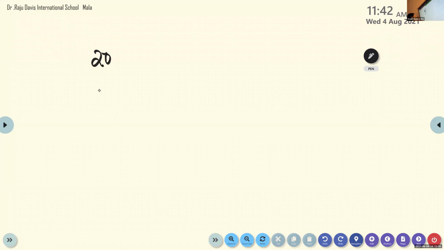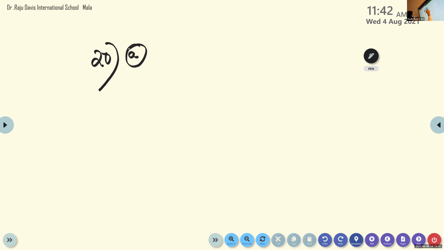We will write question number 20. So it is written 20 notes. See, children, you have to write A and B, so you have to allot the places according to that. Only some, I think 6 lines there. So you have to write from these 6 lines, you have to do A and B. So today we will write only A. So B also you have to give space.